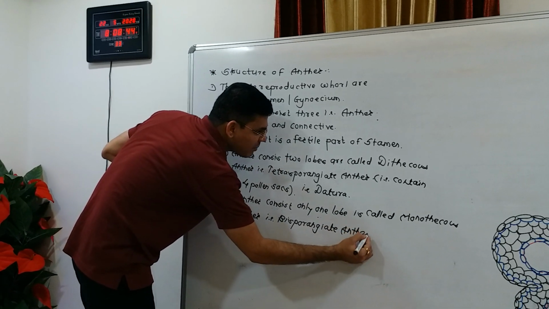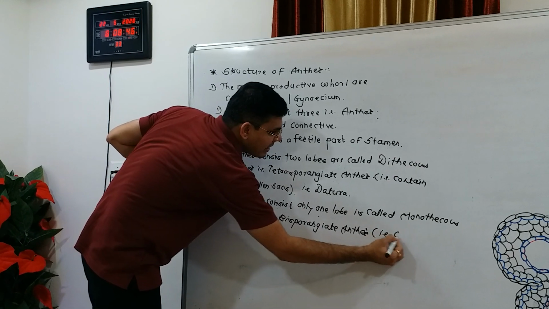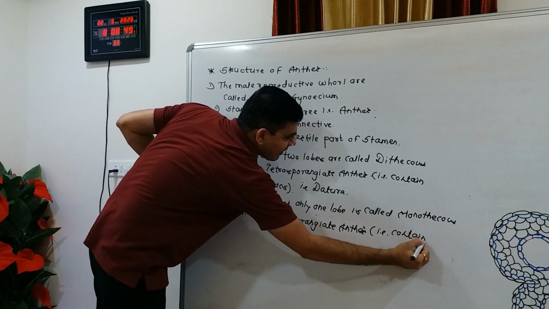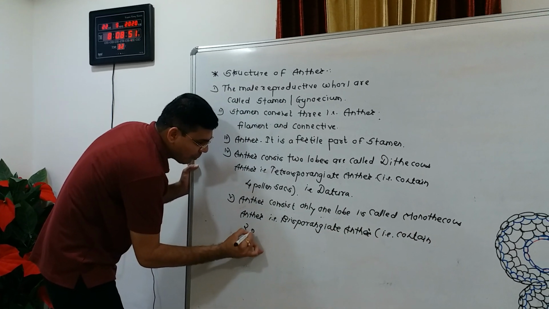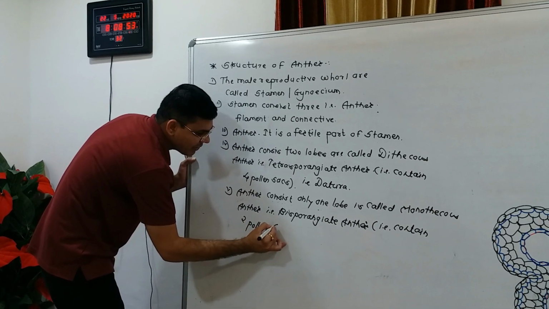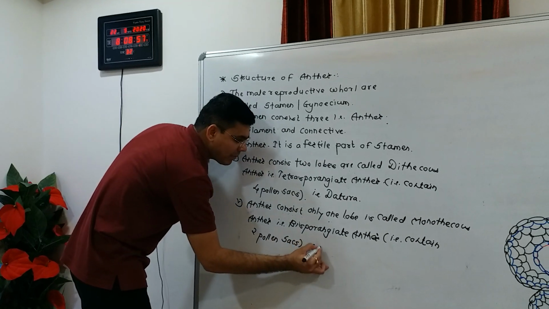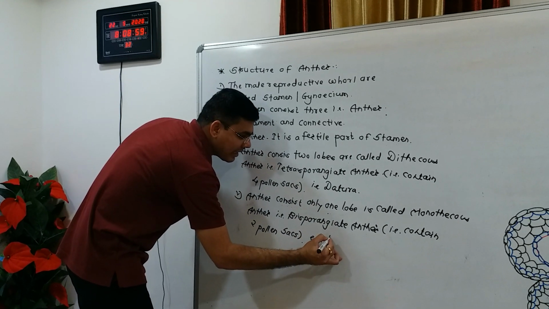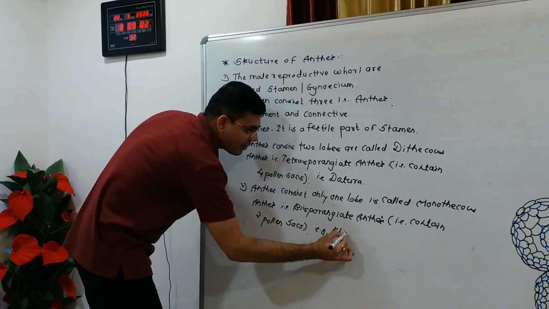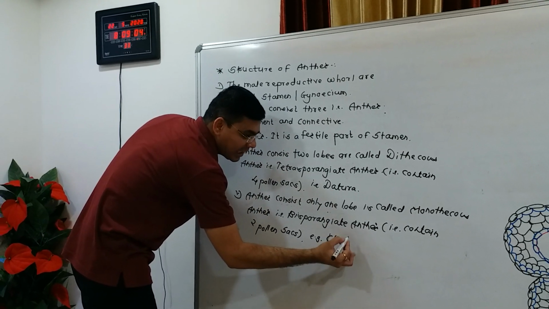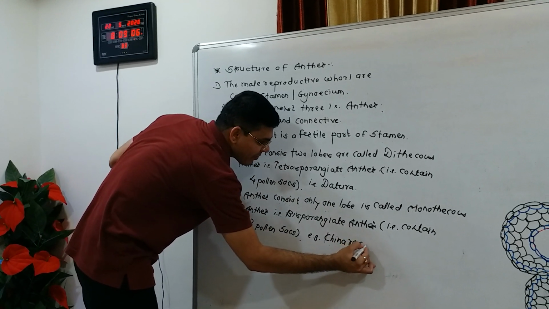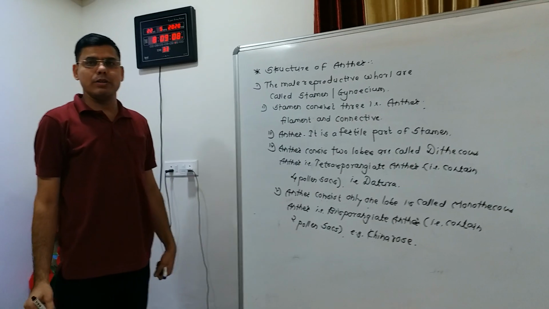Why is it called a bisporangiate anther? Because it contains two pollen sacs. For example, this type of anther is found in the China rose, which is the hibiscus plant.